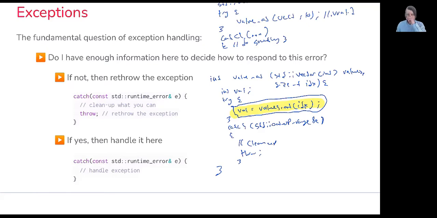In this case, what we can do is catch that exception within this exception handler here. We're saying that if an exception arises in the adjacent try block, and it is an exception of type standard library out of range, I'd like to go ahead and do something with it. Now, notice here, we might not know what the user would like to do in this instance. This is a function we've written. We can assume it's library code, and the question becomes, how would they like to handle it?